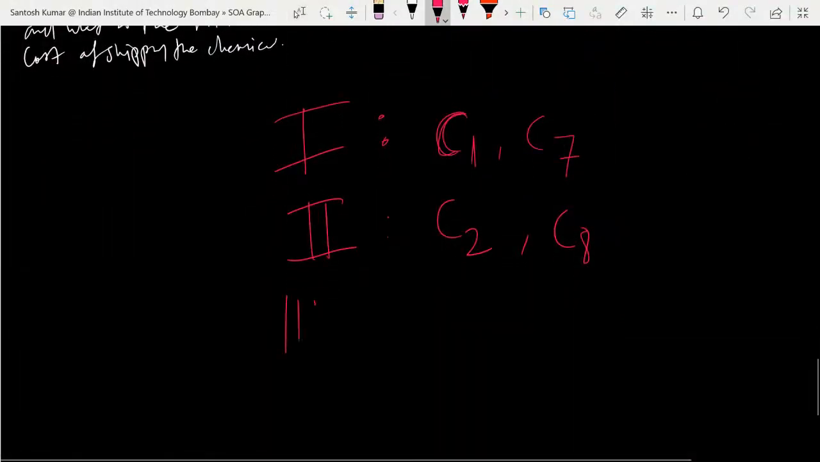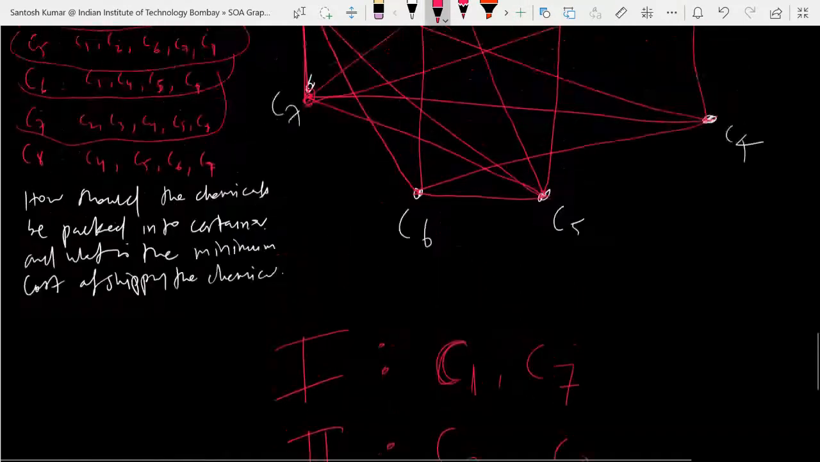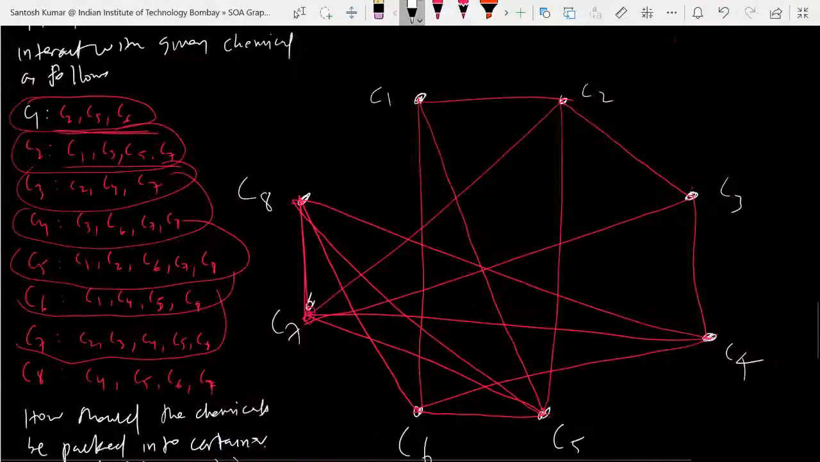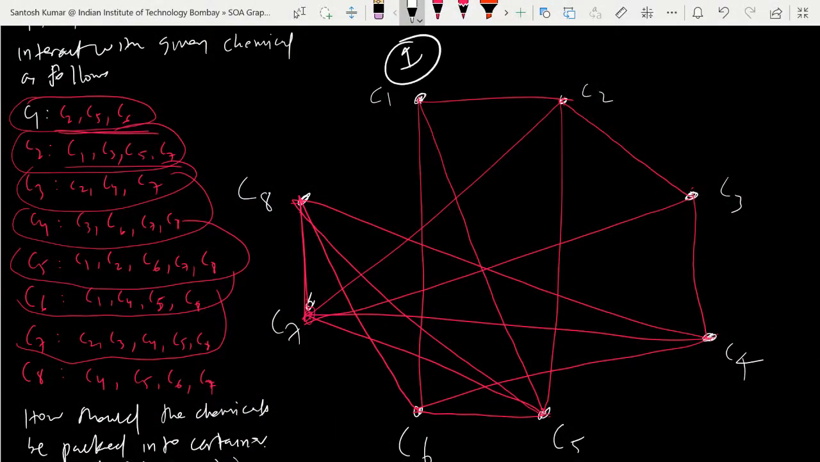Okay, in the third, which chemicals would you like to take? Let me label it. I named the first one one; in the second container, C2 and C8. This is called labeling. I'm making different colors: first color you will do C1 and C7, second color you will do C2 and C8. Which one will you give for the third label, color or container?